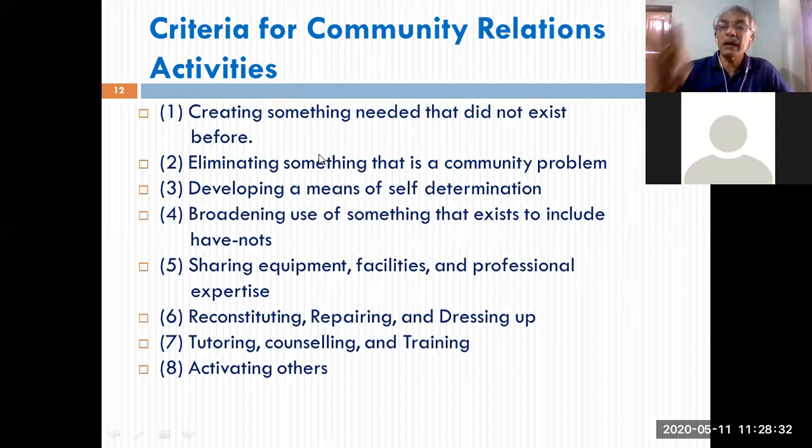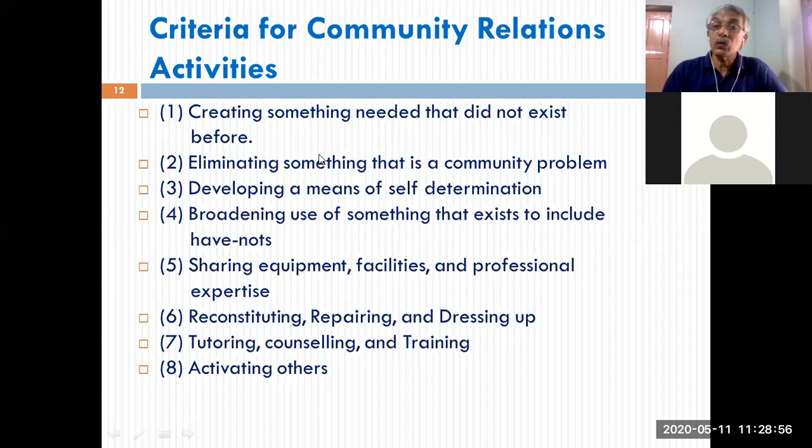In that community, the community needs that. They have approached all the government offices, etc., but that has not been implemented. Community needs this, but it is not there. Now here is an opportunity for your CR activity. Design a CR activity addressing the drinking water problem of the community surrounding your factory, surrounding your organization. So while identifying the CR initiatives of your organization, you should see whether this is required by the community and whether that is not there.